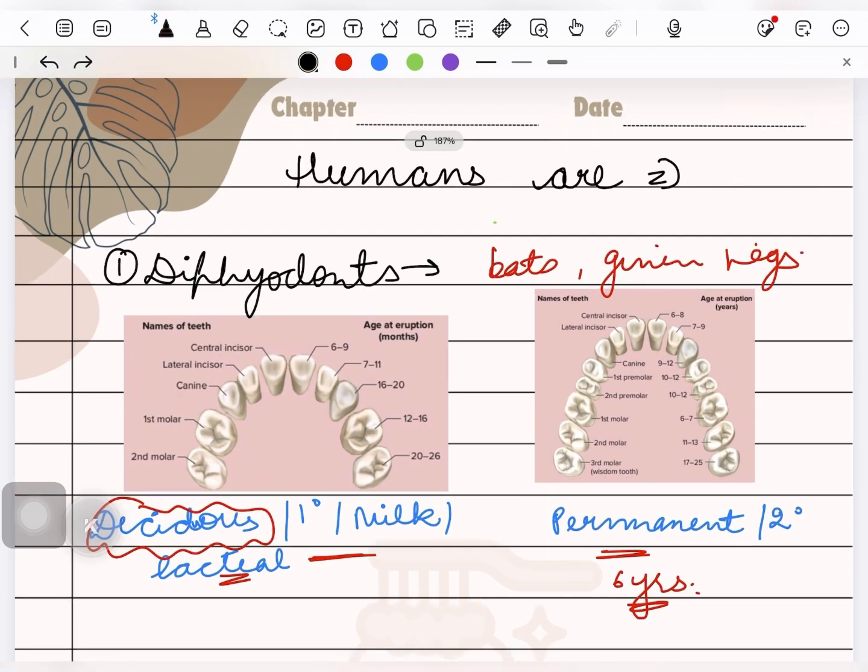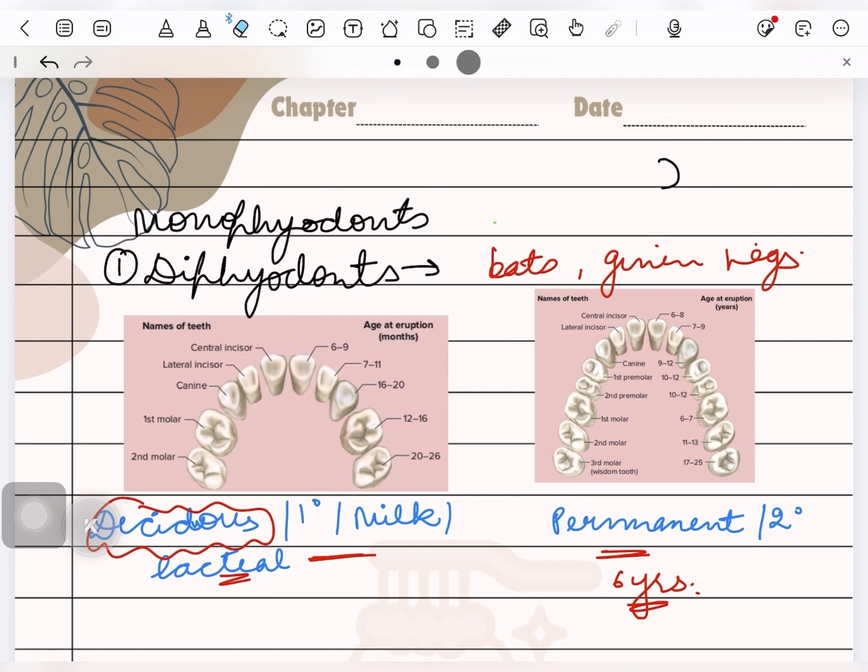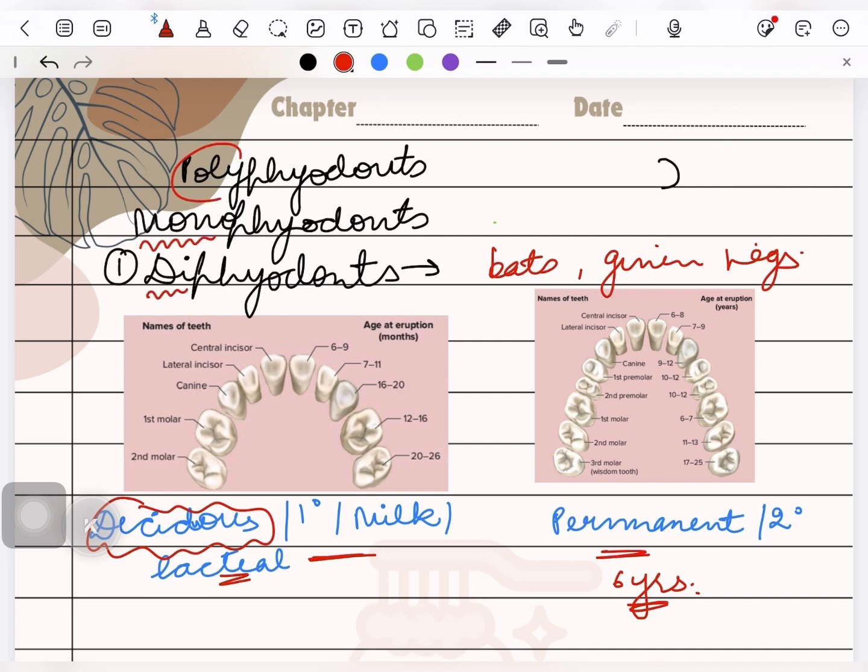There are two more terms: monophyodonts, and another one, polyphyodonts. The names make it clear: di means 2, mono means 1, and poly means more than 2. So if diaphyodonts are the organisms which possess two sets of teeth in their entire lifetime, monophyodonts will have one and polyphyodonts will possess multiple.